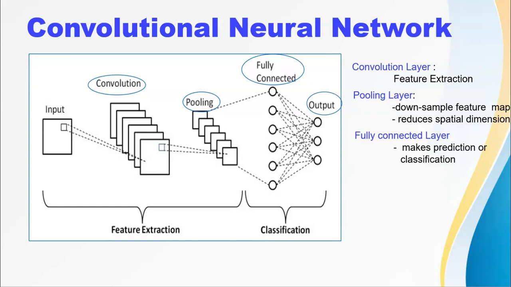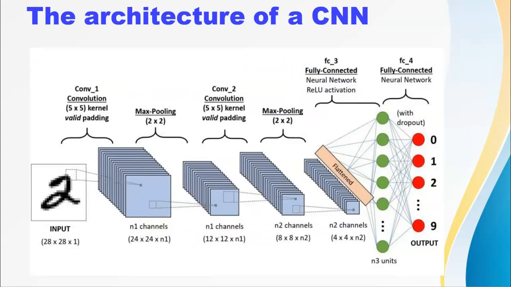We should note a couple of things from this. There are two main parts in the CNN architecture. One is the feature extraction and the other one is feature classification. The architecture of CNN looks like this.